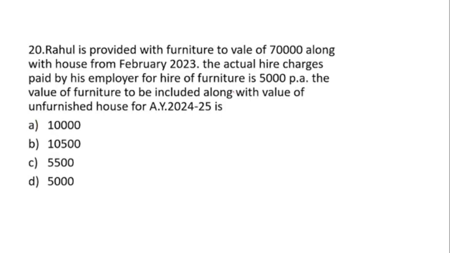So the next question is: Rahul is provided furniture to the value of 70,000 along with the house from February 2023. The actual hire charges paid by the employer for the hire of furniture is 5,000 per annum. The value of the furniture to be included along with the value of the unfurnished house for assessment year 2024-25. So how much amount will he get?